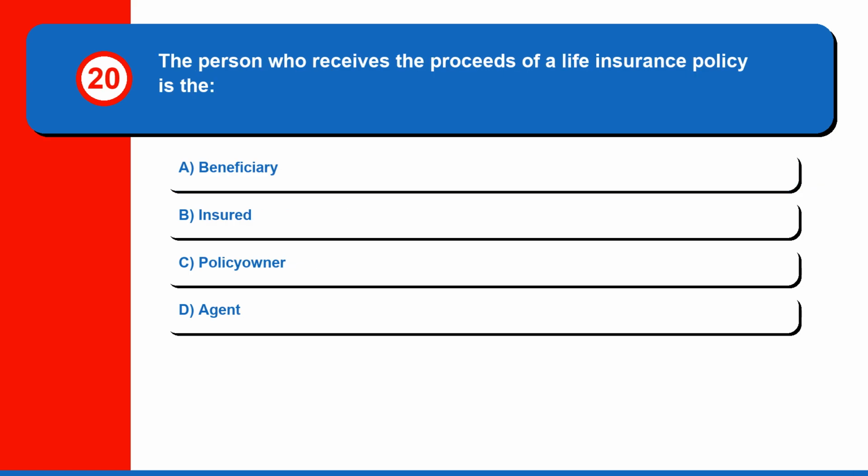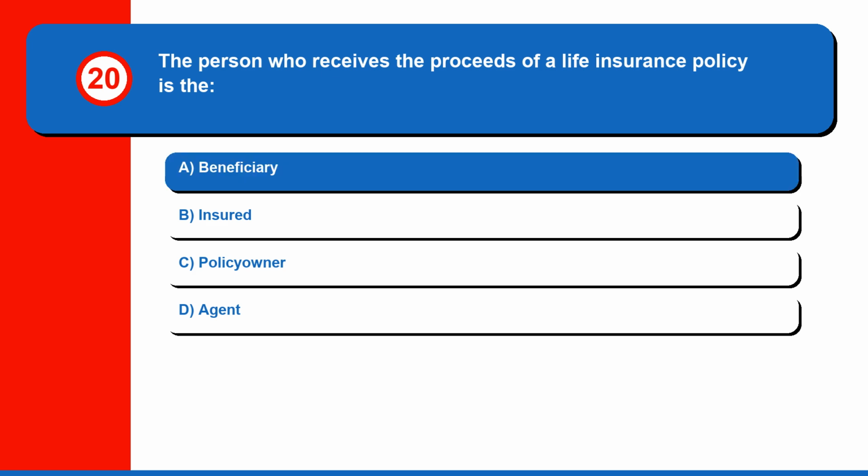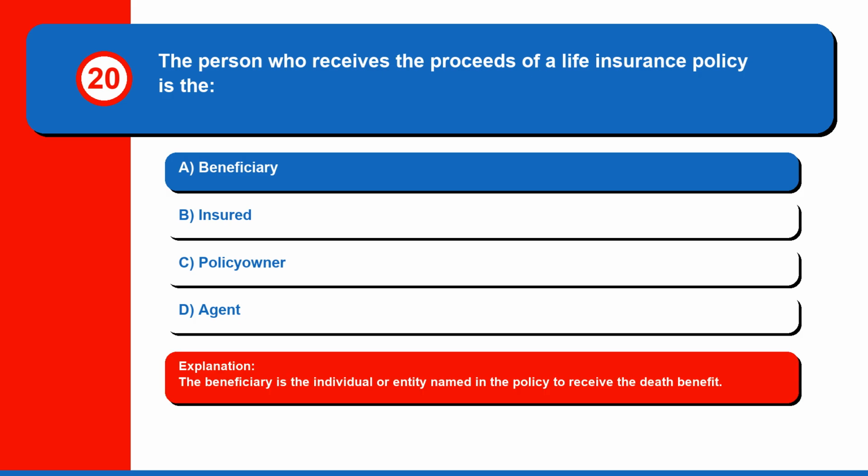Question 20. The person who receives the proceeds of a life insurance policy is the A. Beneficiary. B. Insured. C. Policy owner. Or D. Agent. The correct answer is A. Beneficiary. The beneficiary is the individual or entity named in the policy to receive the death benefit.